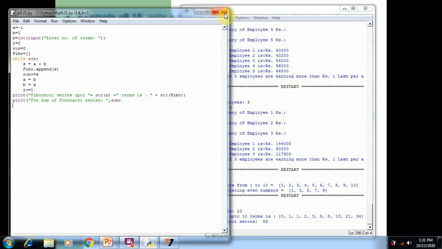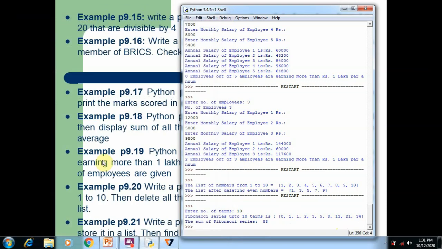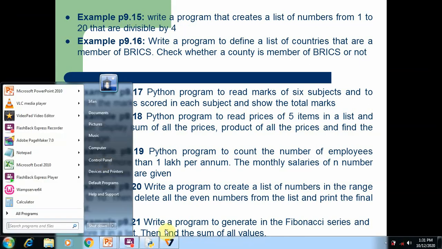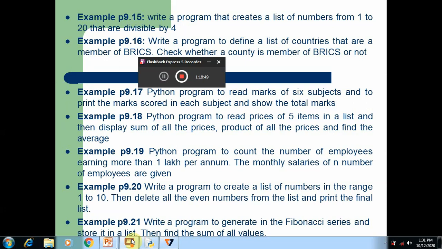So I hope you understand the list concept as well as the example programs in this session. If you have any doubt, contact me. Try to execute all the programs in your system and understand the list concept.